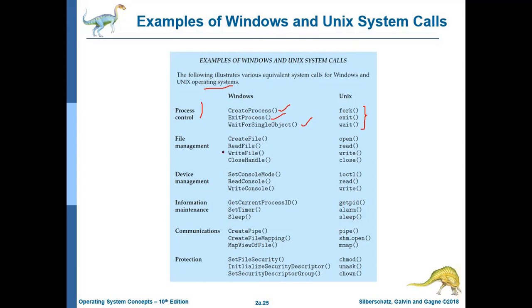For file management: create file, read file, write file, close handle. These are the system calls in Windows. In Linux: open, read, write, and close. Device management: set console mode, read console mode, write console. Here, ioctl, read and write. There are so many differences between Windows and Unix as well.